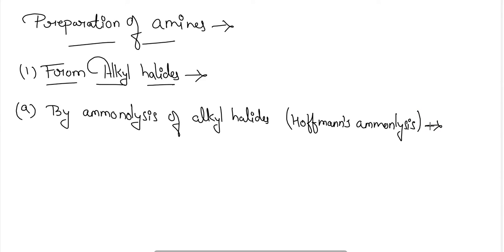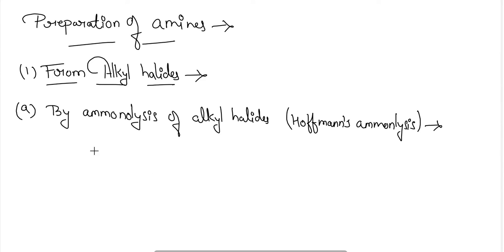In the Hoffmann ammonolysis, when an aqueous or alcoholic solution of ammonia is heated with alkyl halide at 100 degrees Celsius or 373 Kelvin in a sealed tube, all three types of amines are obtained. In this reaction the alkyl halides undergo a nucleophilic substitution reaction, in which the nucleophile ammonia displaces the halogen atom, and the ammonium salt formed initially gives the primary amine on treatment with ammonia.